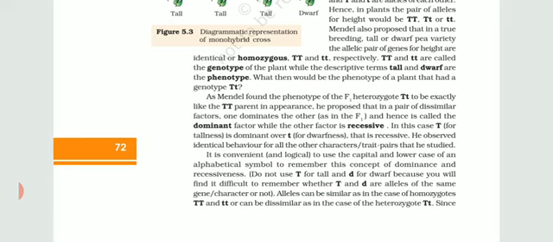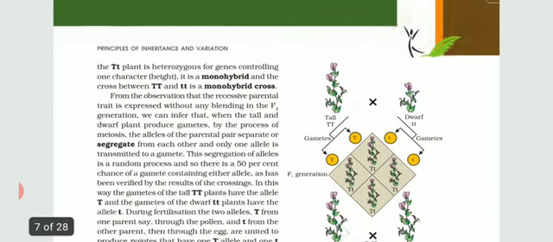Dominant factors are those which show their expression. Recessive ones are those which are unable to express themselves. So capital T is dominant over small t. It is very convenient to use capital and lowercase alphabets to denote dominance and recessiveness. As I have already told, we cannot use a single capital T or single small t. We have to use them in pairs, so we call them alleles.